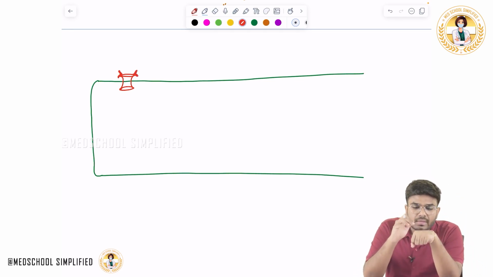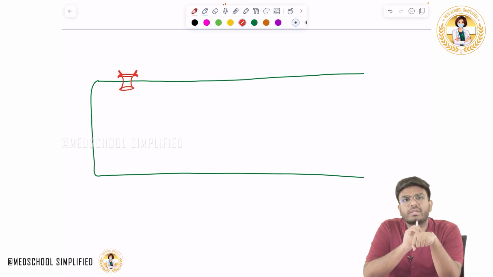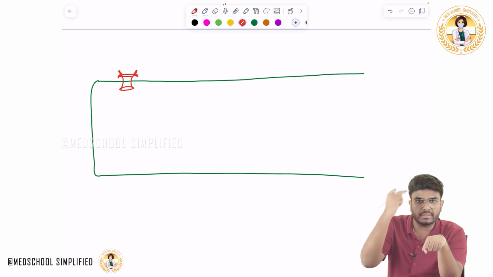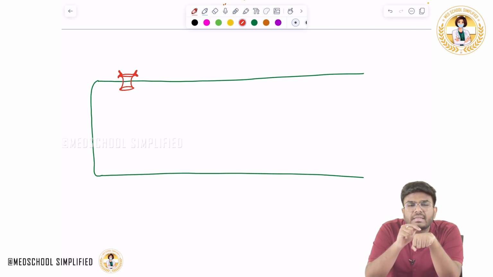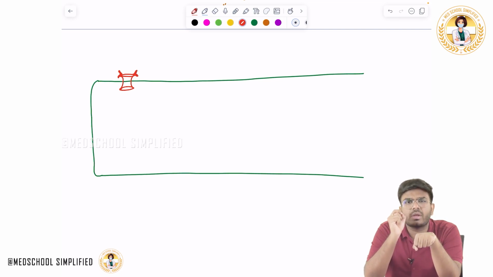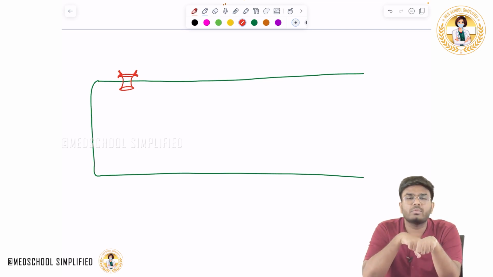Now see, when someone comes and touches, do you feel it or not? Yes, you are feeling it, which means the impulse is going, the information is going in the form of action potentials. Now imagine when someone is coming and touching very lightly. For example, an ant is going here, not even an ant, think about a very small microorganism. There are millions and millions of bacteria which are moving in this area. Are you able to feel it? They are walking there, but you are not able to feel it.